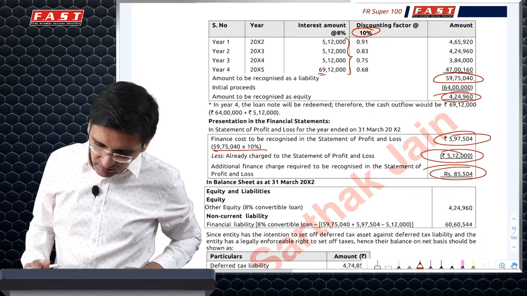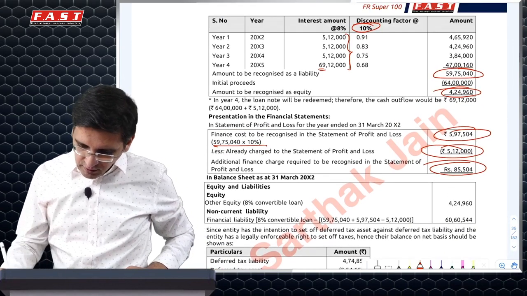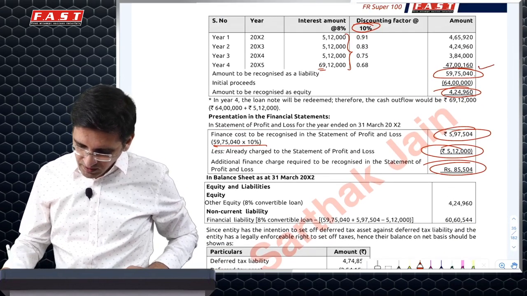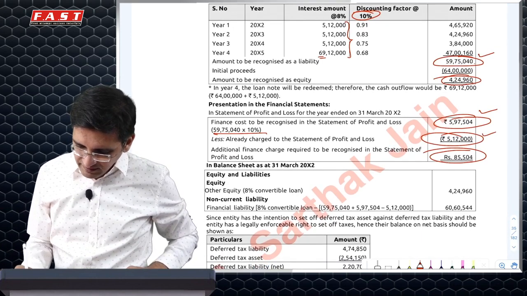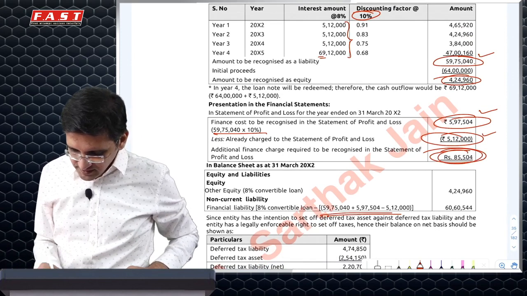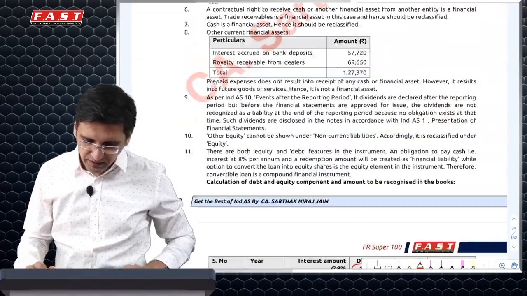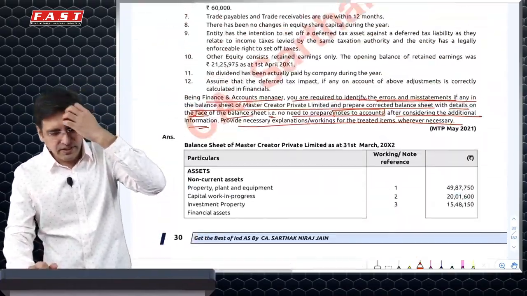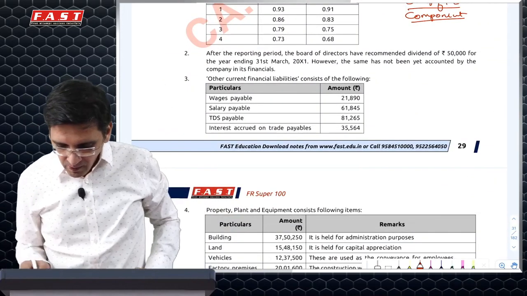And the loan will be shown in the balance sheet at the end of the year at the initial value of 5,975,040 plus the finance cost of 5,975,005 minus 5,12,000 cash outflow. So effectively your loan amount will be increased by 855,404, and they've shown it completely under non-current liabilities. I'm just giving you the important tricks to remember in these adjustments.